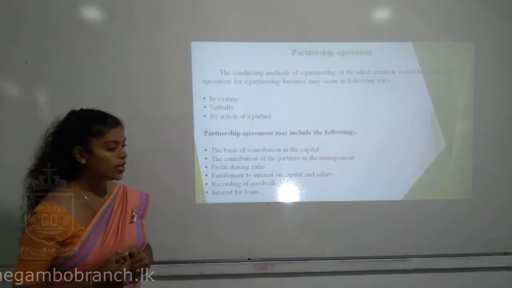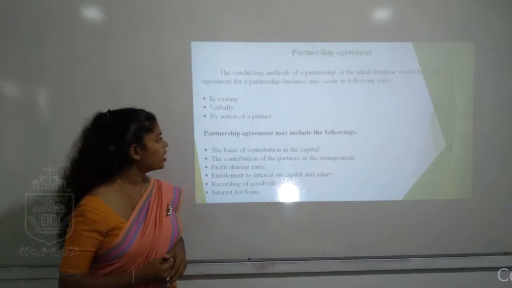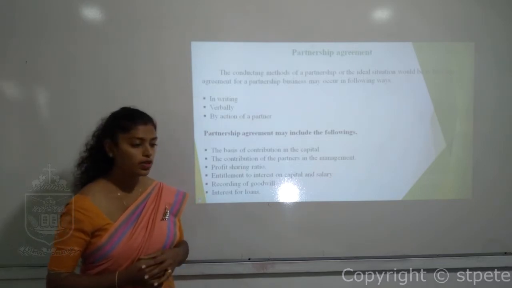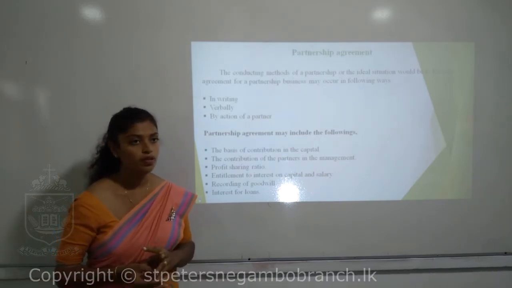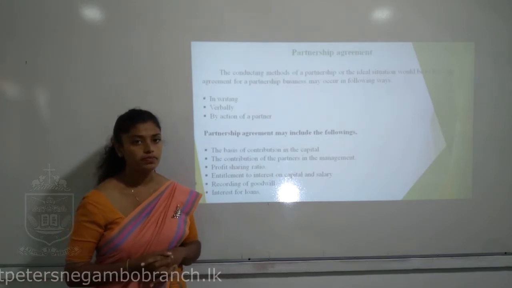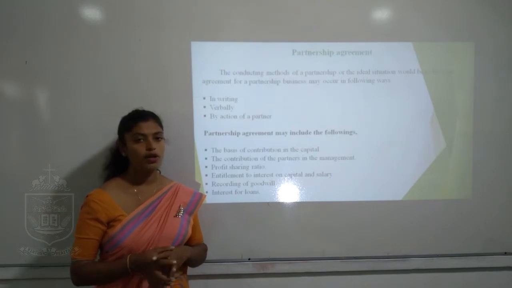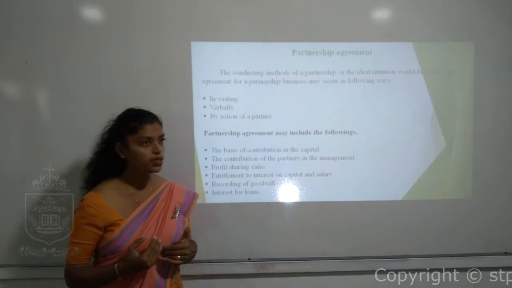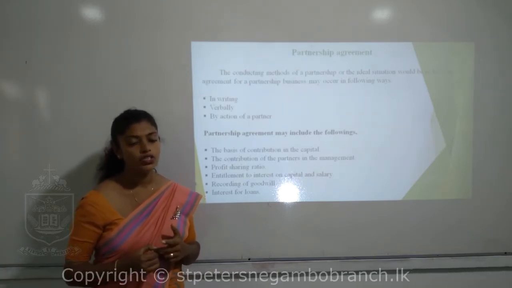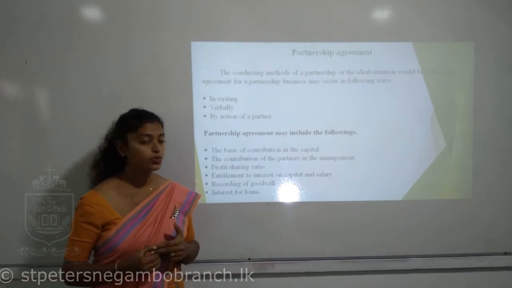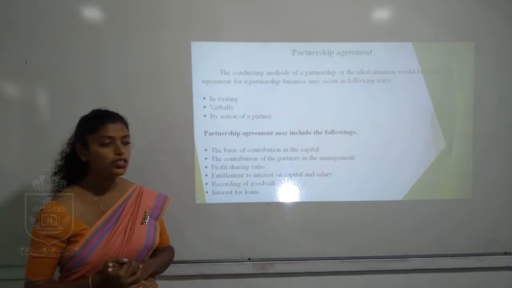That is called verbally. So, the agreement between the partners occurred verbally. And by action of a partner, there are different types of partners who are agreeing for certain things, not in writing, not verbally, but by action. Even at home, if you want to ask something from your parents, maybe they are not giving you anything in writing. Maybe most of the time it's verbal, but sometimes by an action. A certain action shows whether they agreed or not. So these are the three different ways that a partnership agreement may occur.